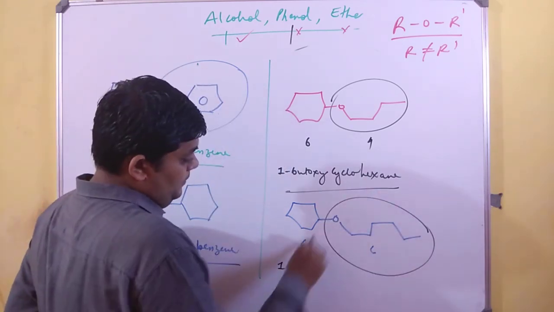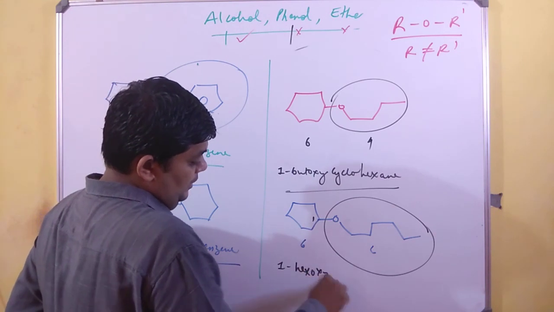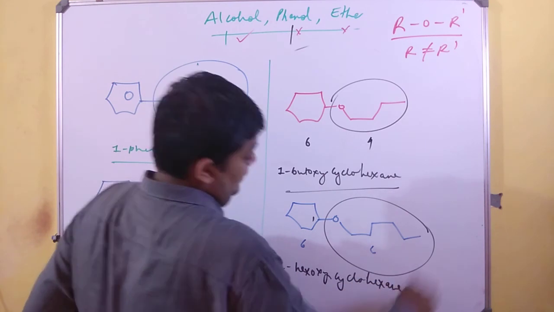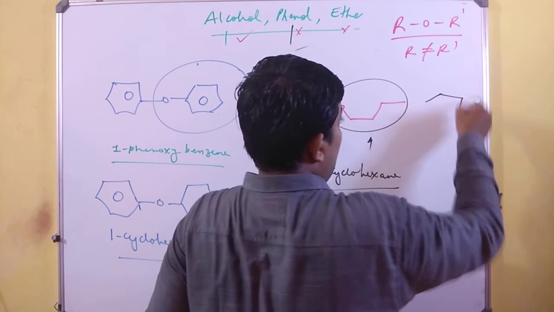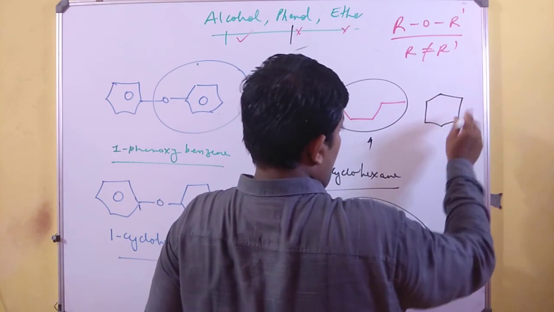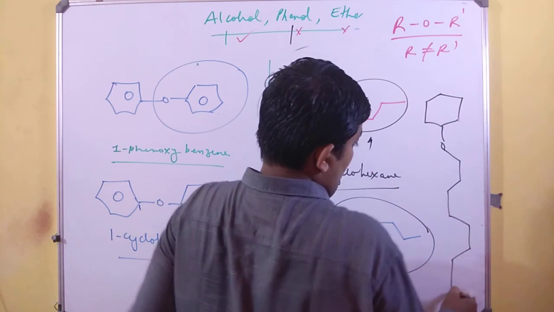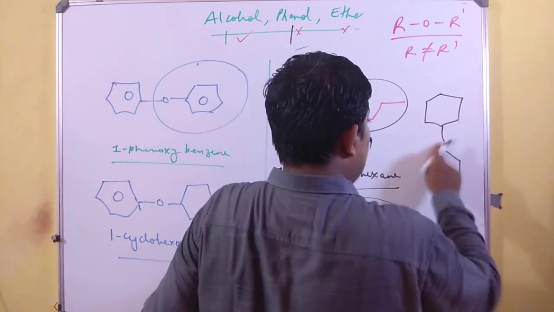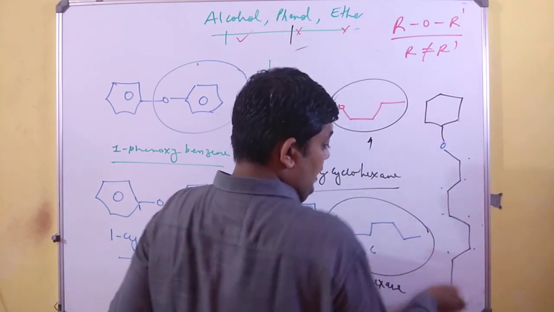And again the acyclic part will be the substituent over here. So it will be 1, this is 1-hexoxycyclohexane. But contrary to these two, if I have a 6-member cyclic ring but on the outer side I have more than 6 carbon, be very clear, here I have an O, 1 2 3 4 5 6 7 8.